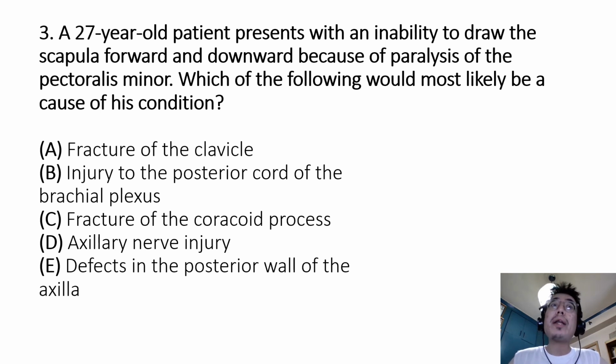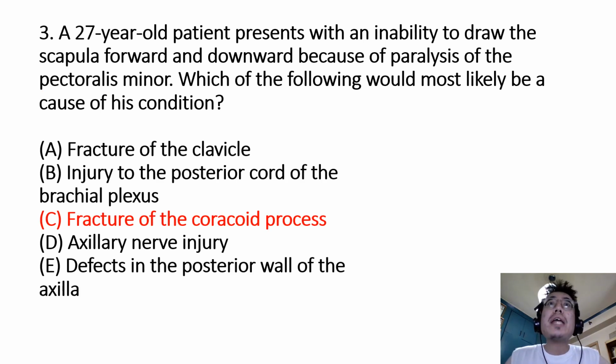Question 3. A 27-year-old patient presents with an inability to draw the scapula or the shoulder blade forward and downward because of paralysis of the pectoralis minor. Which of the following would most likely be a cause of his condition? A. Fracture of the clavicle. B. Injury to the posterior cord of the brachial plexus. C. Fracture of the coracoid process. D. Axillary nerve injury. Or E. Defects in the posterior wall of the axilla.